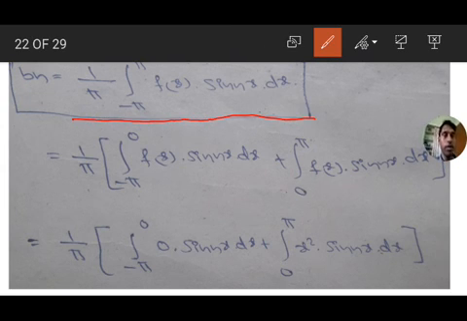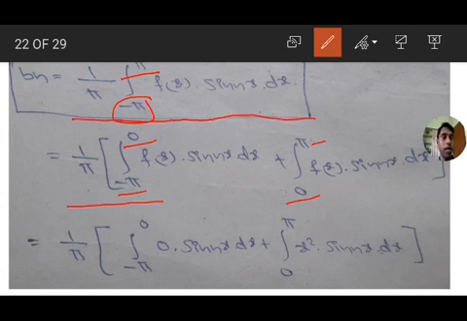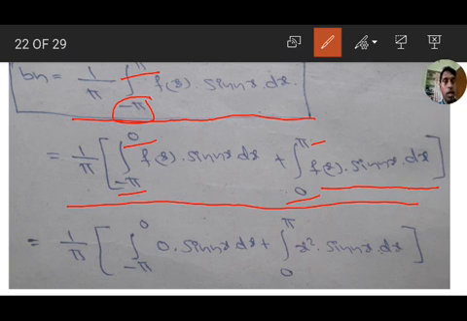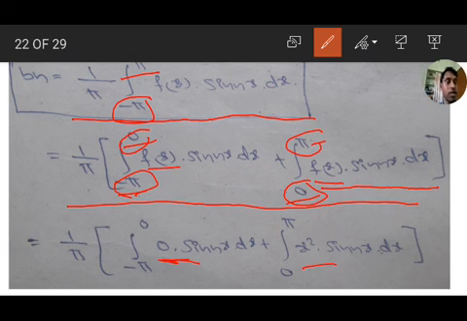Again we have to divide the integration minus pi to pi into minus pi to 0 and 0 to pi. So 1 by pi, integration minus pi to 0 f of x into sin nx dx plus integration 0 to pi f of x into sin nx dx. Then from minus pi to 0 f of x value is 0, we get 0 into sin nx, and from 0 to pi f of x value is x square.